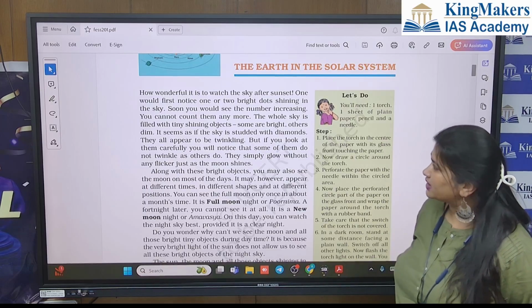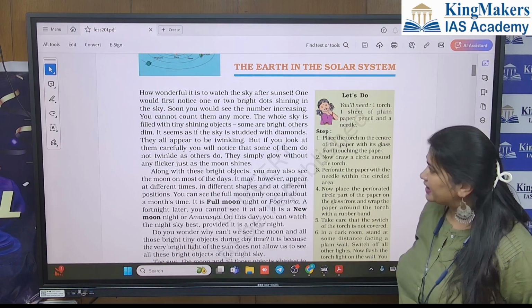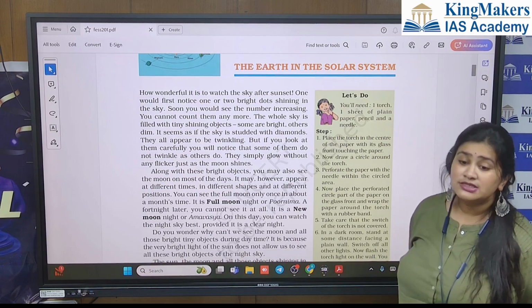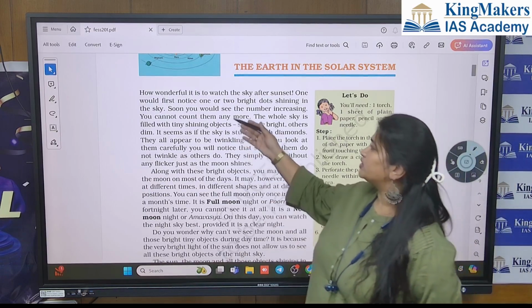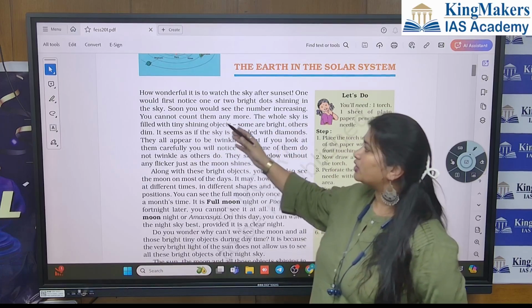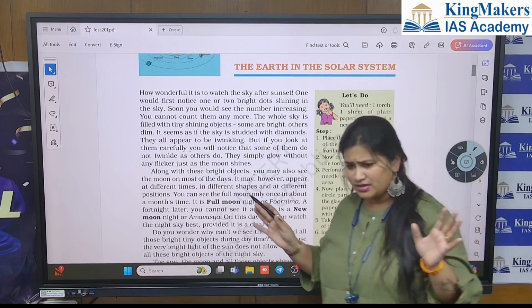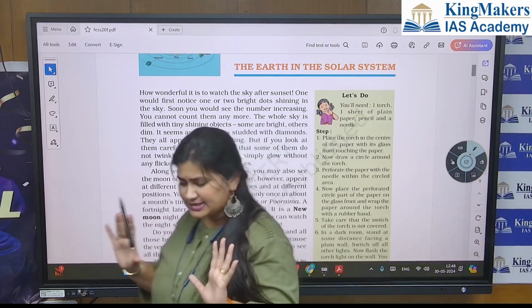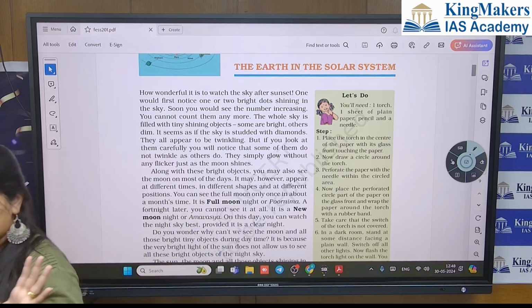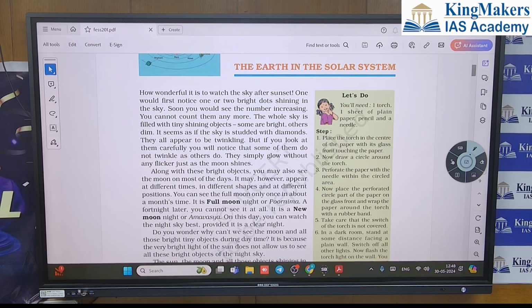One would first notice one or two bright dots shining in the sky. Those are stars. Soon you would see the number increasing. You cannot count them anymore. Can we count the stars when the night sky is clear? We cannot count them. And why are they so tiny?